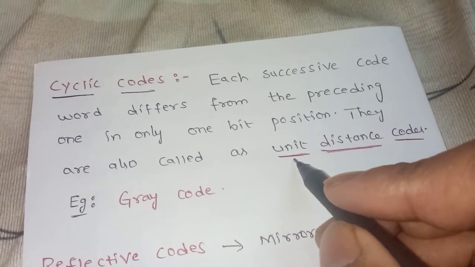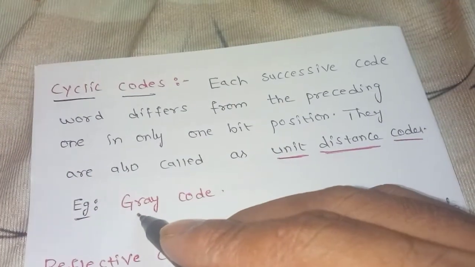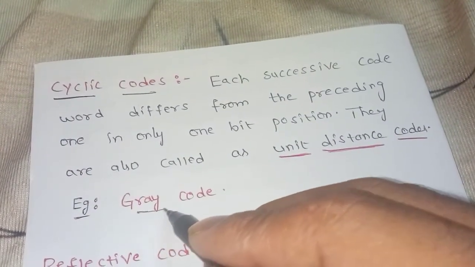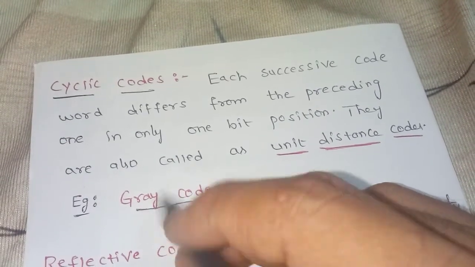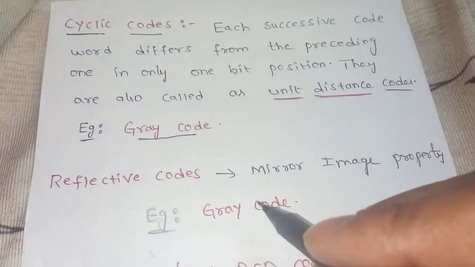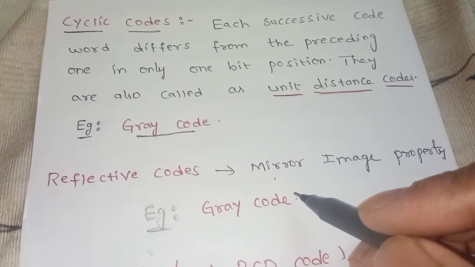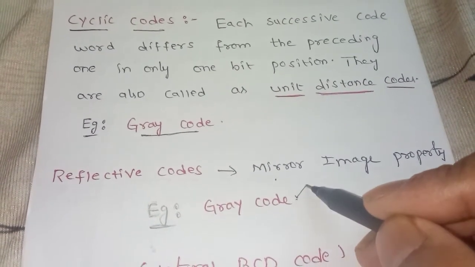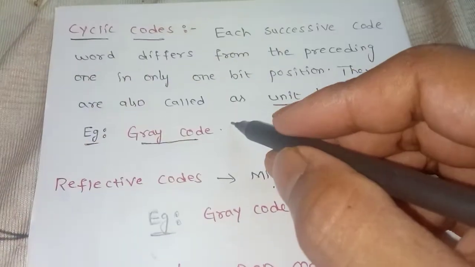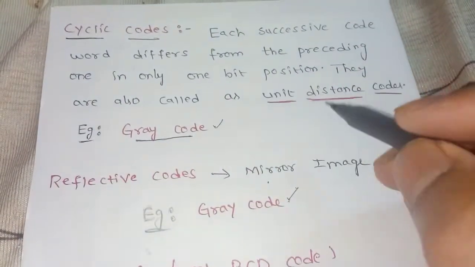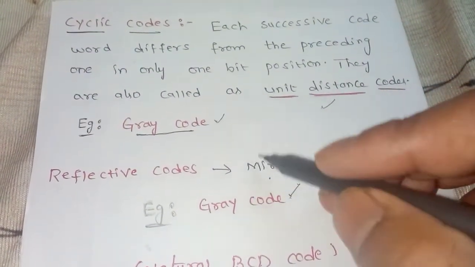We will see this unit distance code when we discuss gray code. Is it clear? Now reflective codes obey the mirror image property. Once again, gray code is a reflective code, a cyclic code and a unit distance code. Very important, gray code.